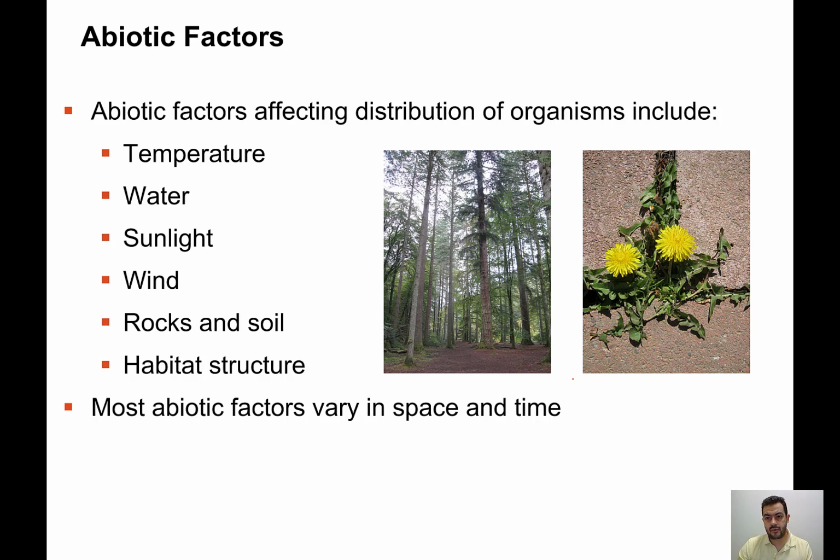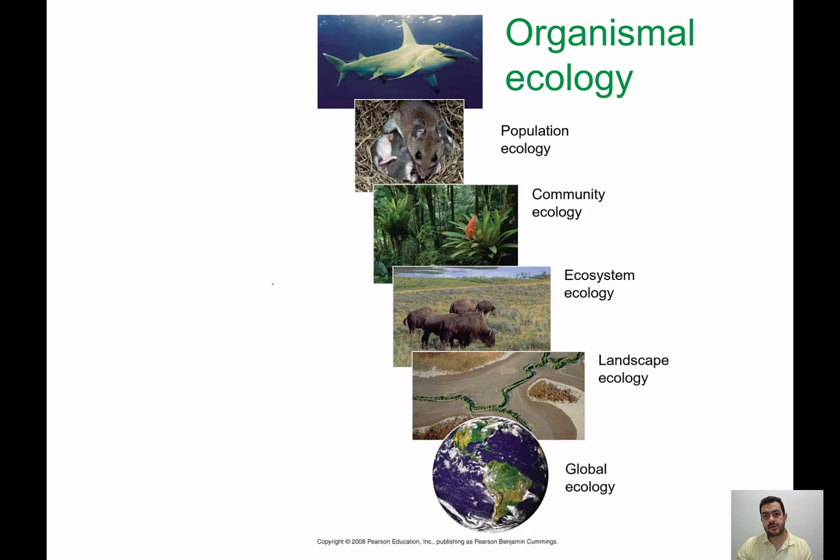During different seasons, we will see variation in all of these factors. They will vary from one geographical spot to another, and at the end, together with the biotic factors, we will find a different distribution of organisms based on both biotic and abiotic factors. So, as we said, we are going to focus on the first three levels of ecology.